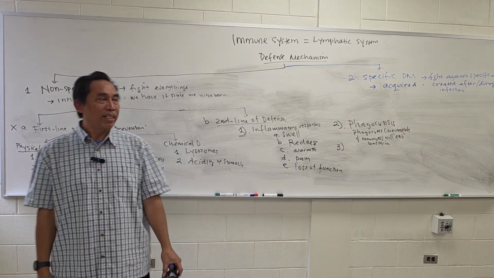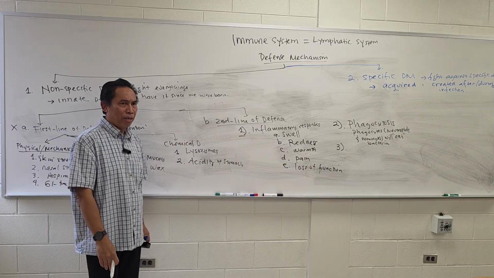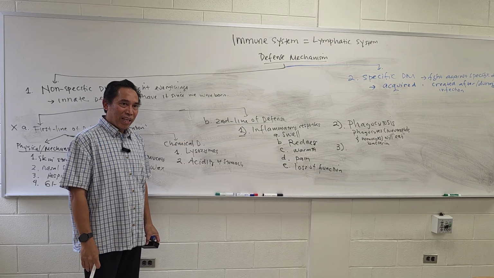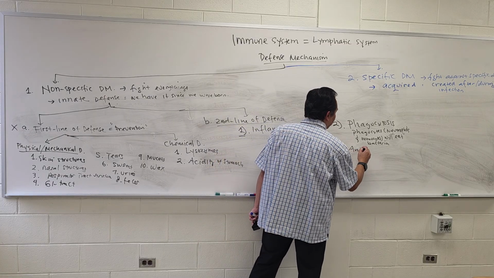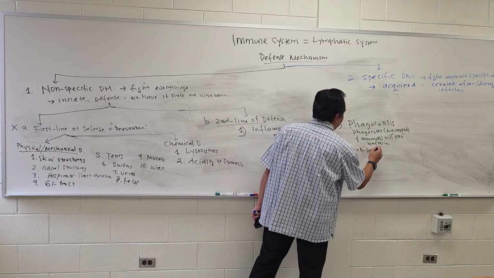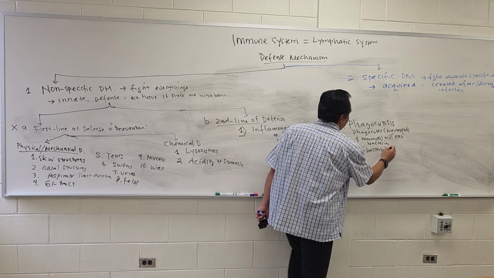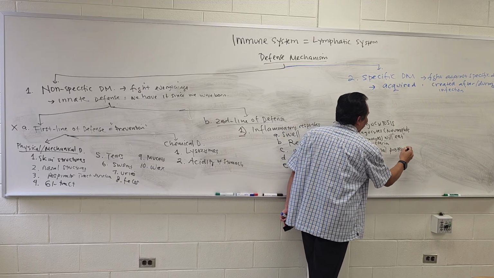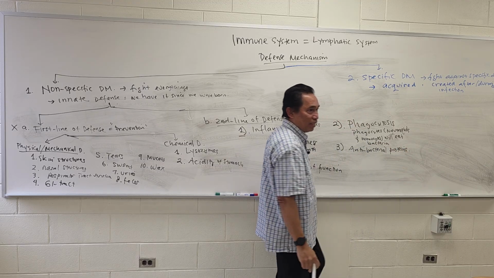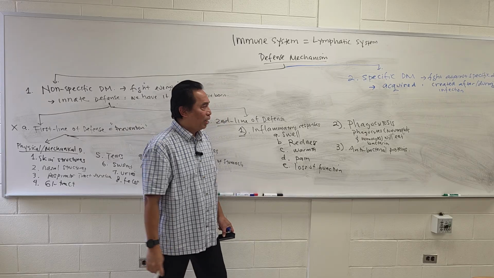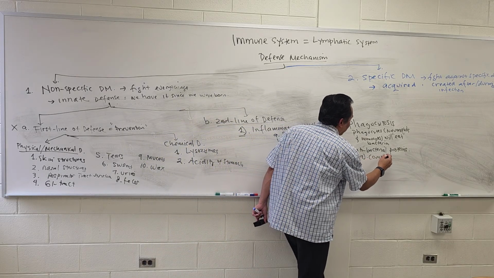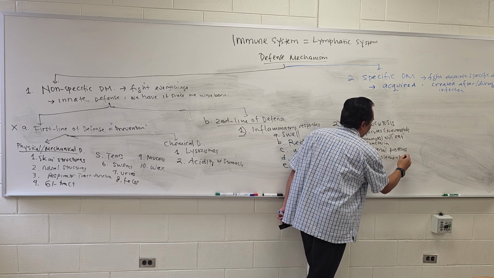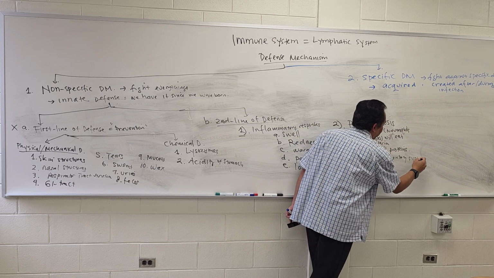What's the next thing happening in the second line of defense? Remember, we have a weapon. It's called the antibacterial proteins. And we mentioned there are two types. One of them is the complementary system.